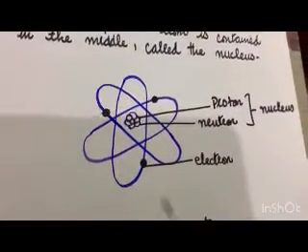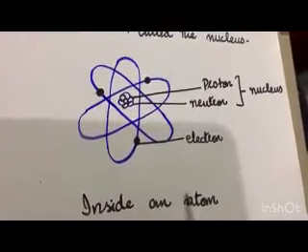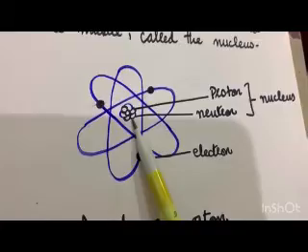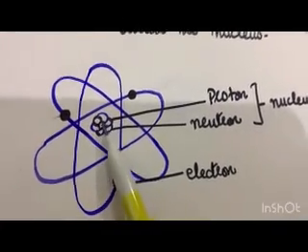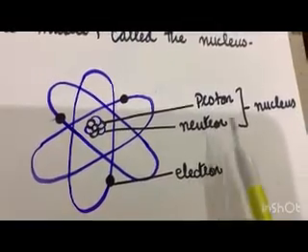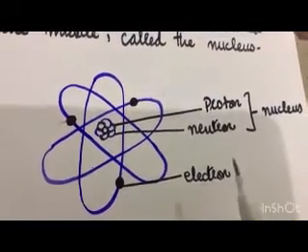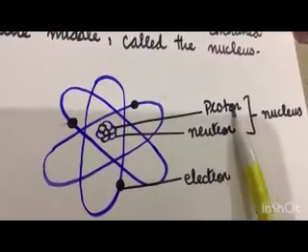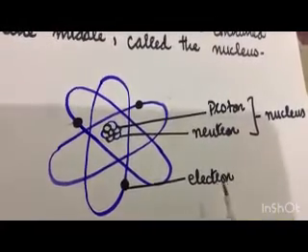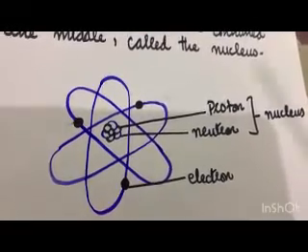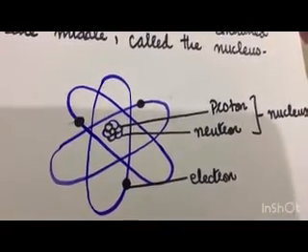If you look at the diagram of the inside of the atom, these are the electrons. The neutrons are the blue ones right here. The protons are the black ones right over here, and protons and neutrons both are in the nucleus. As we've mentioned before, protons and neutrons are both in the nucleus, while the electrons are probably surrounded by the area around the nucleus.